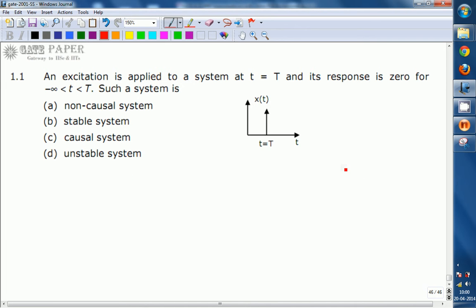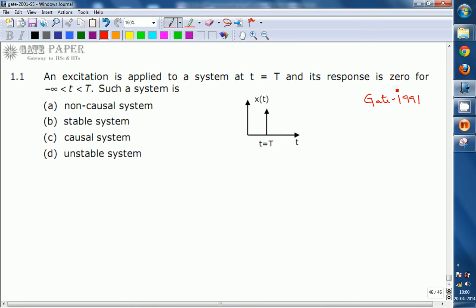Going to see the question from Signals and Systems given in GATE 1991, from the basic concepts of systems. So here it is. An excitation is applied to a system at t equals capital T and its impulse